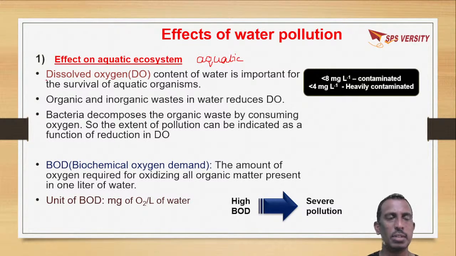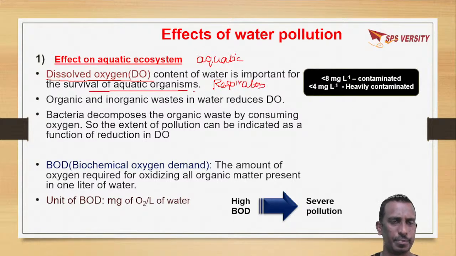They take oxygen from water which is dissolved in water, that is called dissolved oxygen, DO, which is very important for the survival of aquatic organisms. So aquatic organisms will take this dissolved oxygen for their respiratory needs, which is an important aspect.